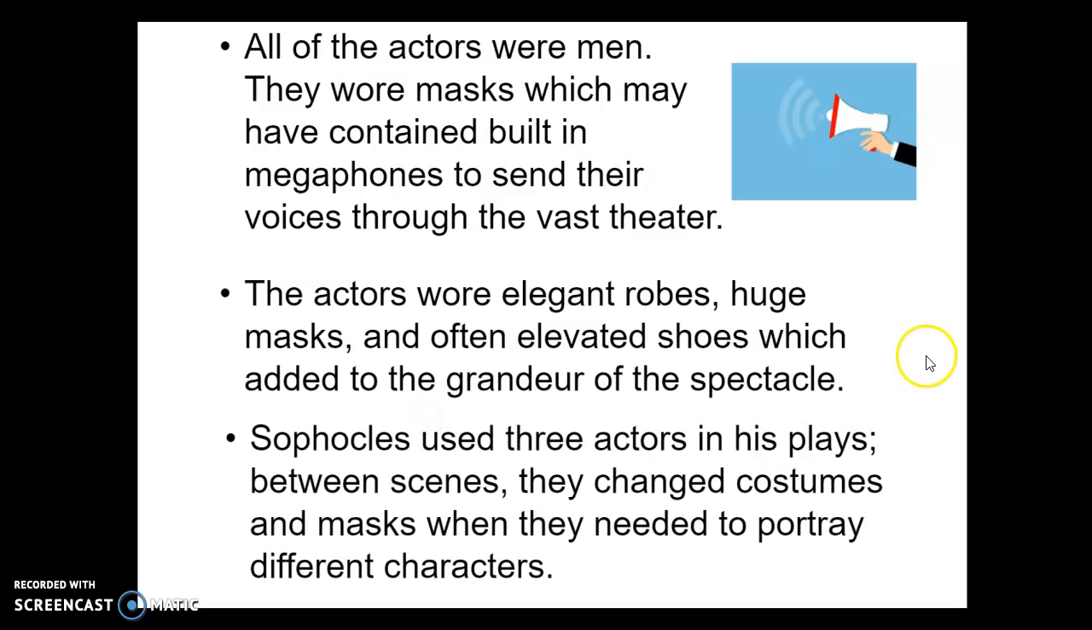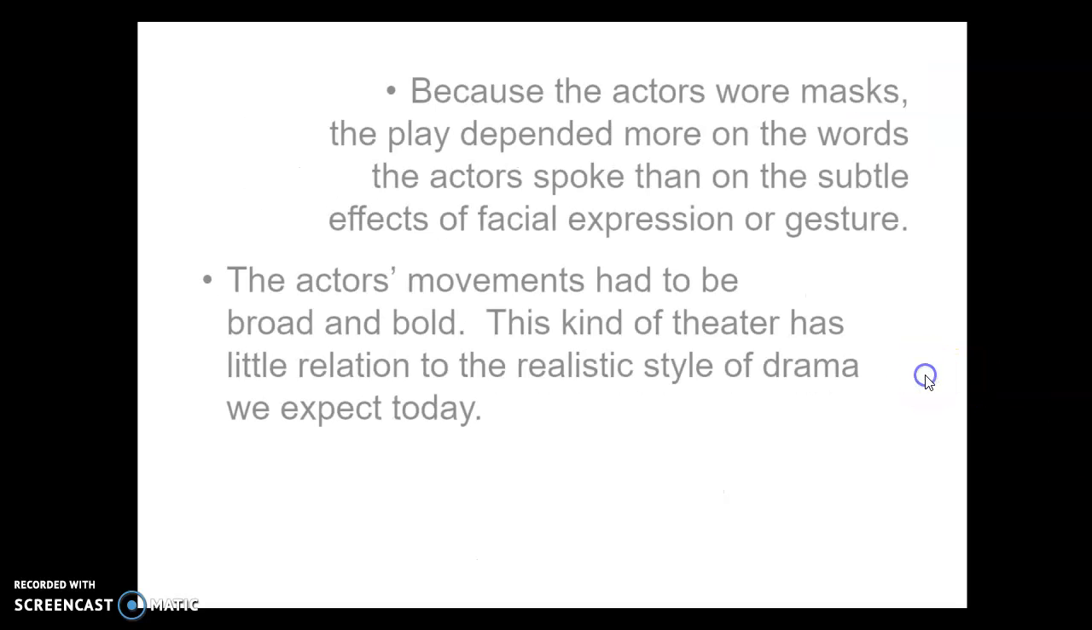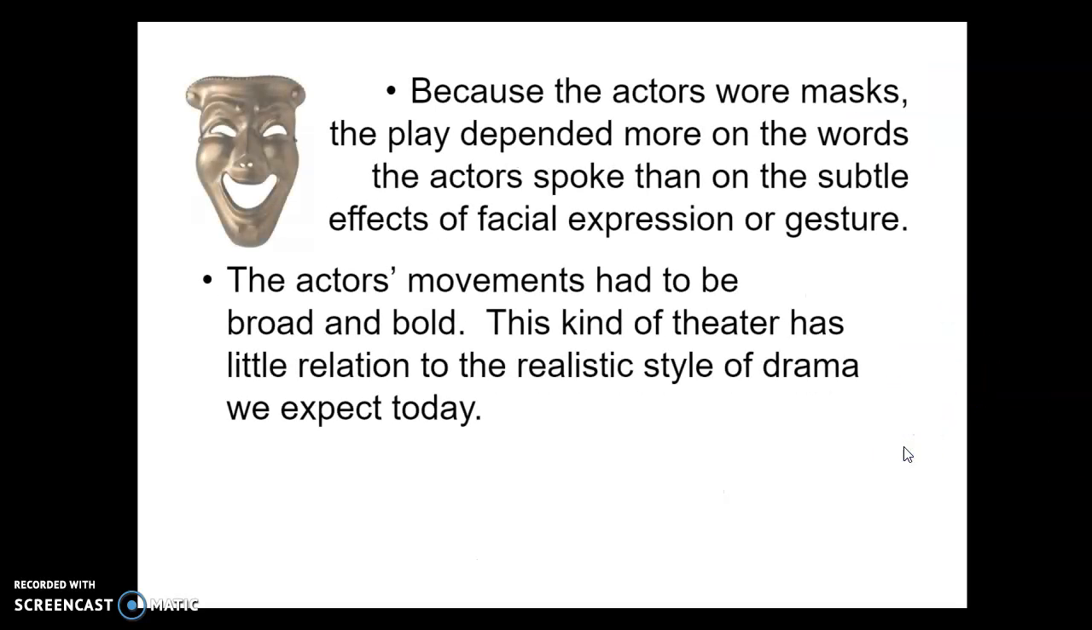Sophocles would use three actors in his plays, and between scenes they would change costumes and masks when they needed to portray different characters. Because the actors wore masks, the play depended more on the words the actors spoke than facial expressions or small gestures. The actors' movements had to be broad and bold. This kind of theater has little relation to the realistic style of drama we expect today. They made big movements and had to speak very loudly, and we couldn't see their faces.